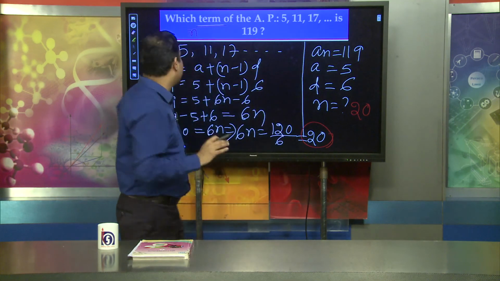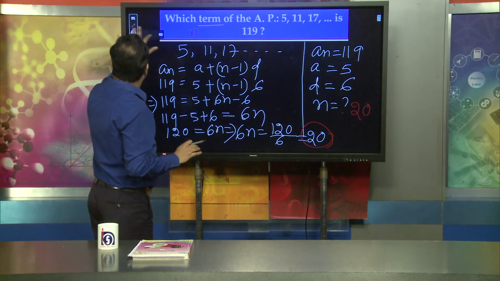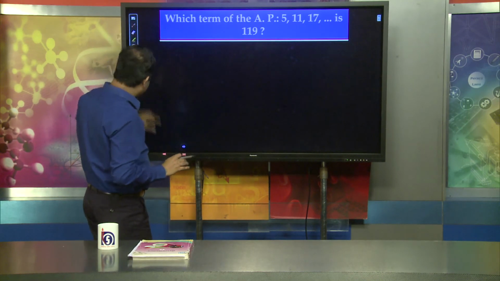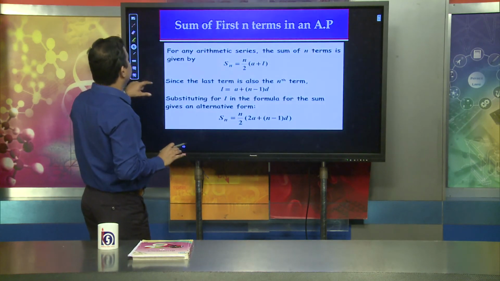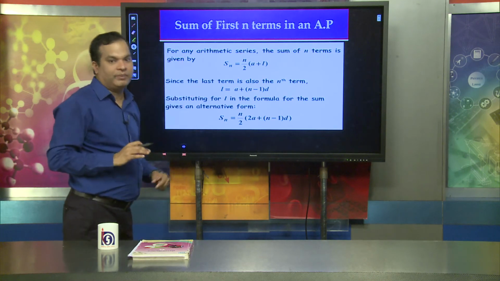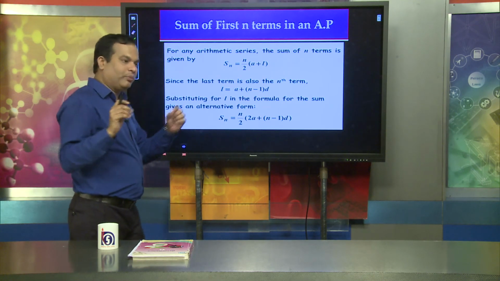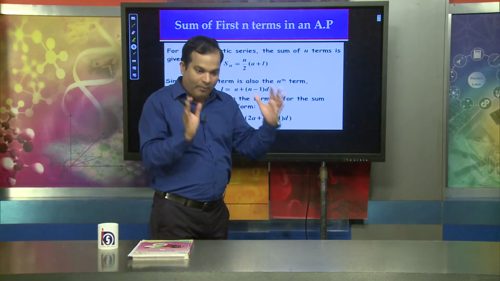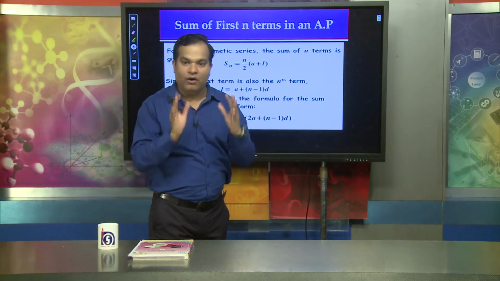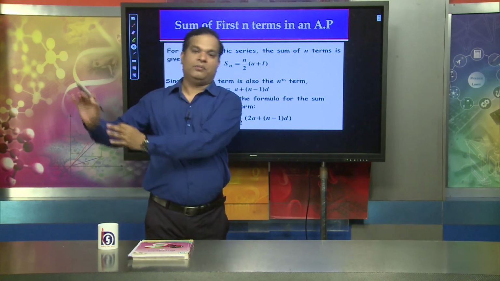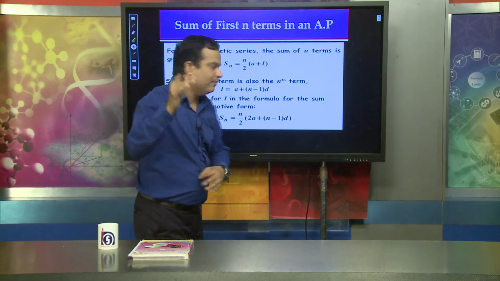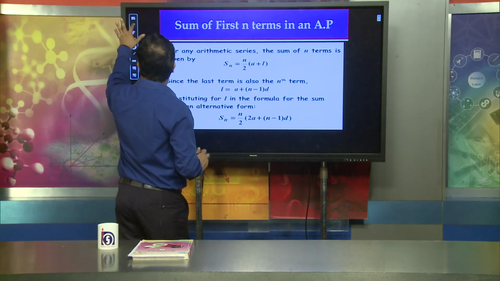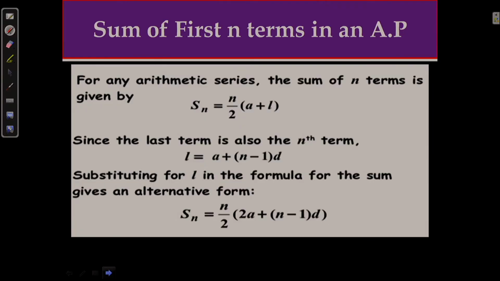That is the very important thing. Dear learners, now we will move to another very important topic: the sum of the first n terms of an arithmetic progression. When we find the sum, we are adding all the terms in the arithmetic progression. The formula is Sn equal to n by 2 into 2a plus n minus 1 into d.